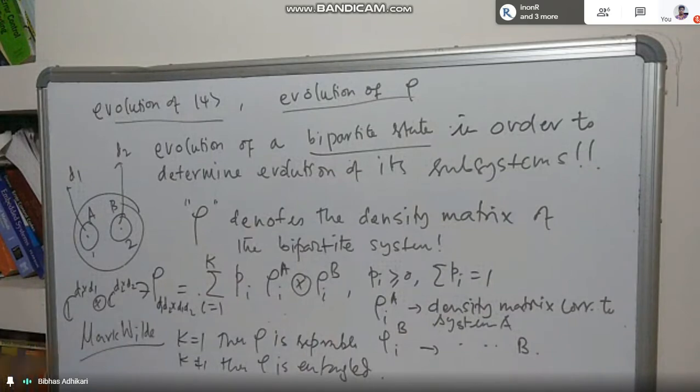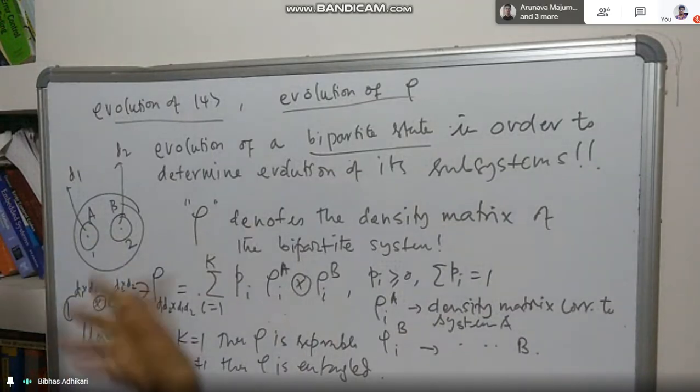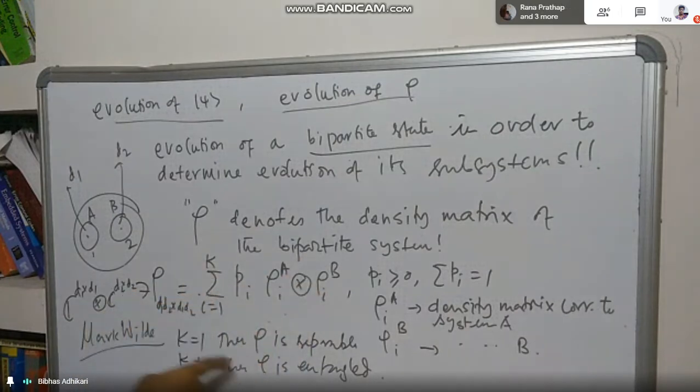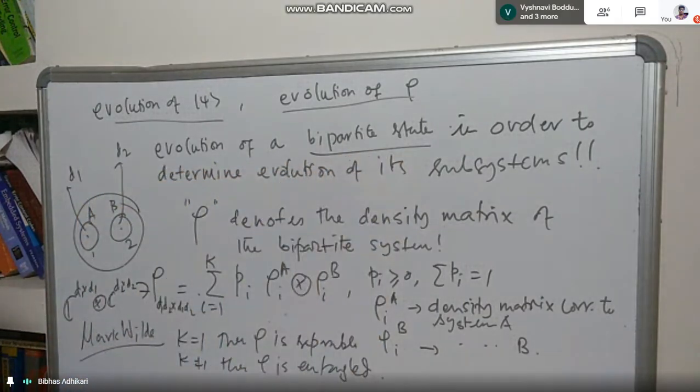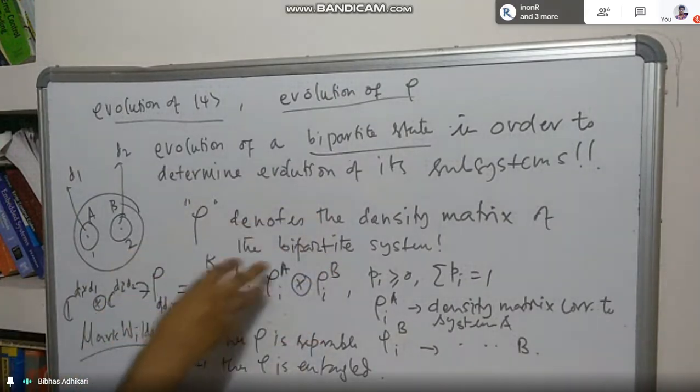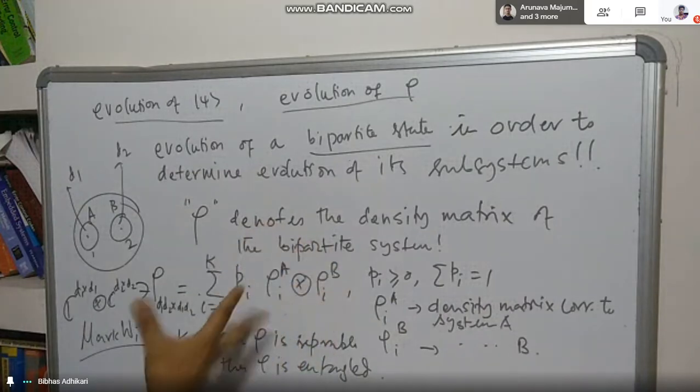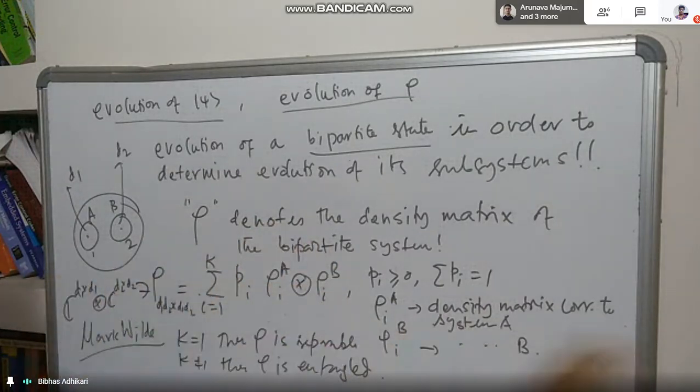when I say a density matrix corresponding to a bipartite state or bipartite system is entangled. If this k is not equal to 1, it is entangled, otherwise it is separable. Now, why am I discussing that? I'm discussing this because now I'll be talking about evolution of a bipartite state. That means I will be talking about evolution of this rho. That means I have to talk about evolution of this part. But I'll not be doing that.